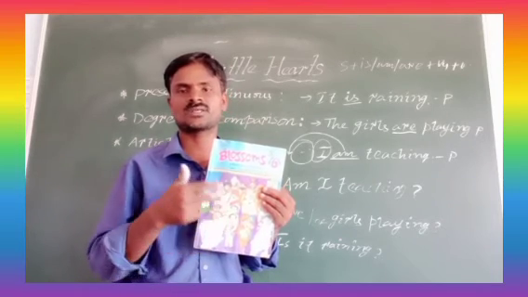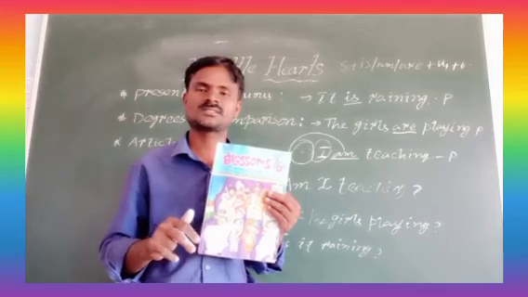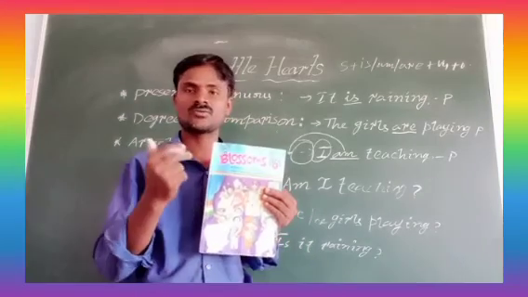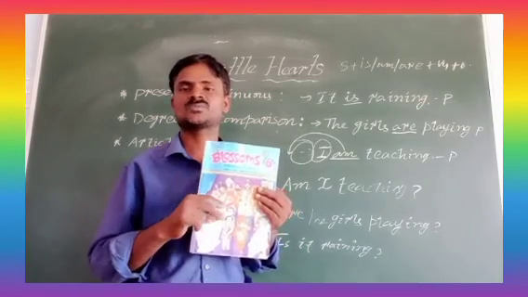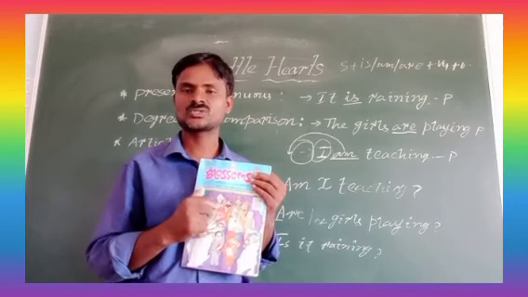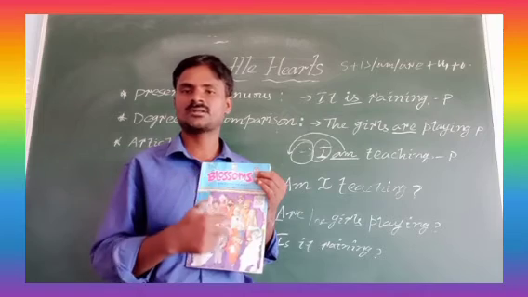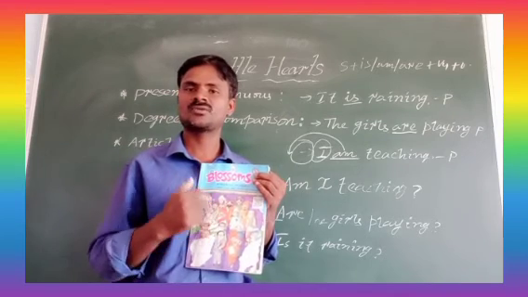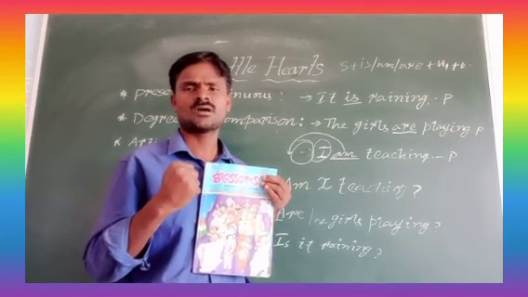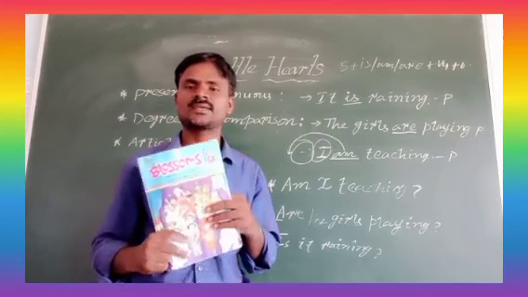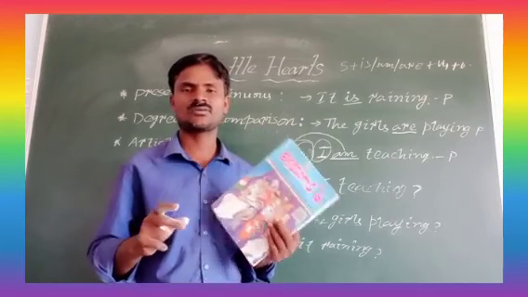Second lesson also has exercises. Third lesson also has exercises. You have to complete them as early as possible. The notes I kept today, those who did not complete notes for the first, second and third lessons, you have to complete. You have to be very quick, fast, and complete your notes.